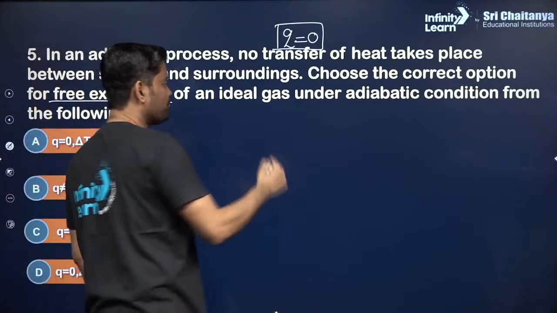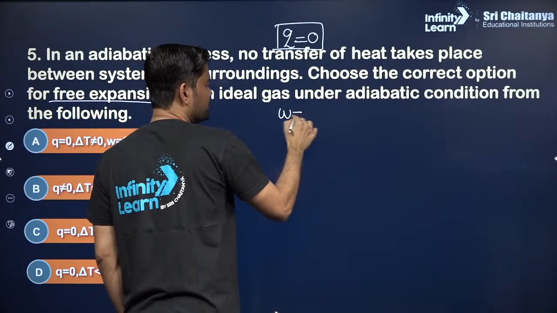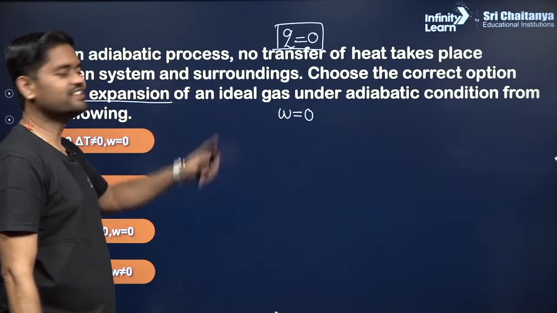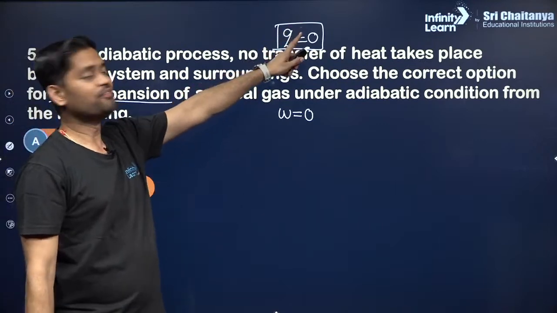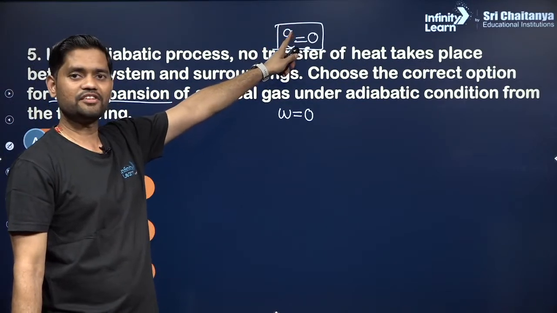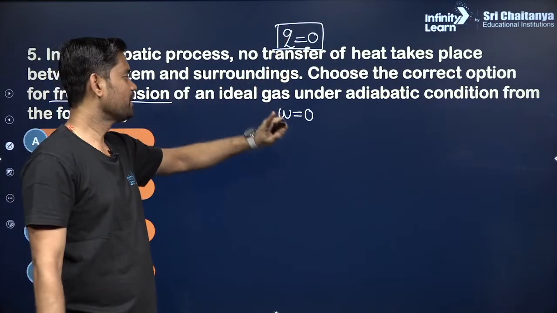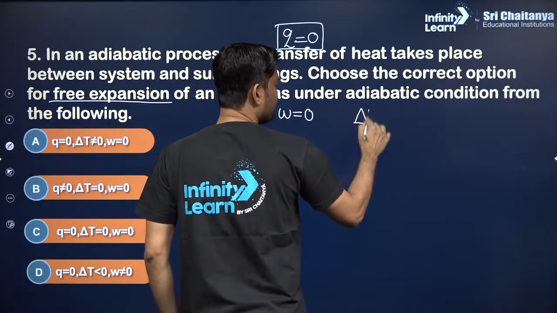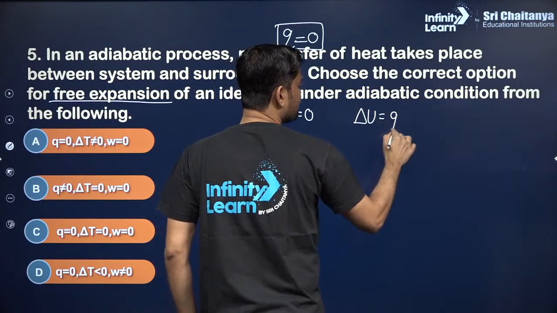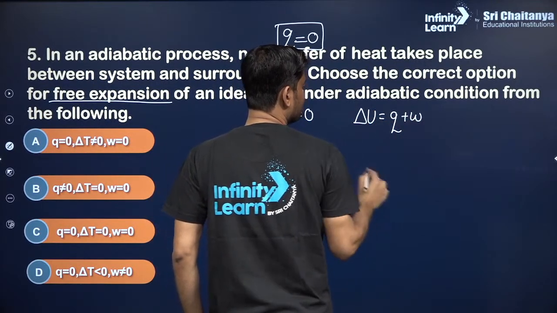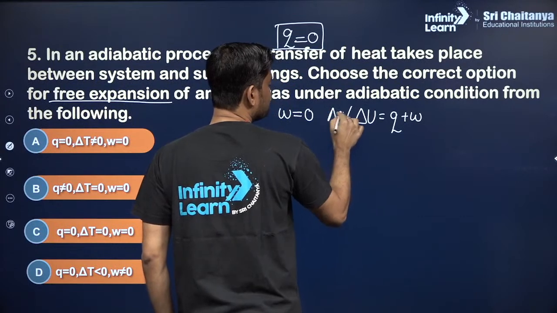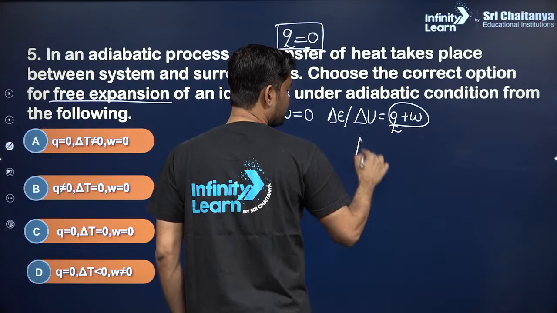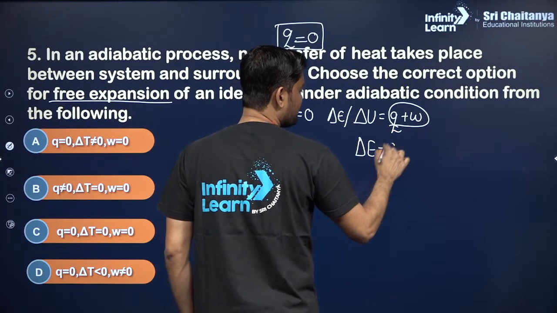Free expansion means work done is 0. So heat exchange is 0 and work done is 0. According to the first law of thermodynamics, change in internal energy is Q plus W. Nowadays it is represented by change in energy as well. And these two values are 0. So can I say that change in internal energy is also 0?